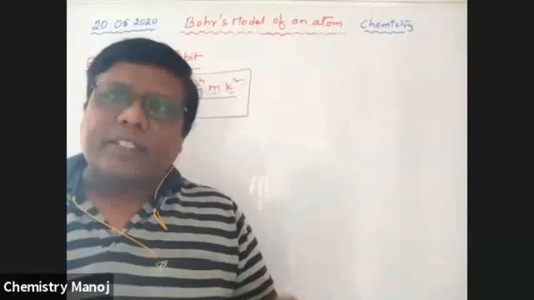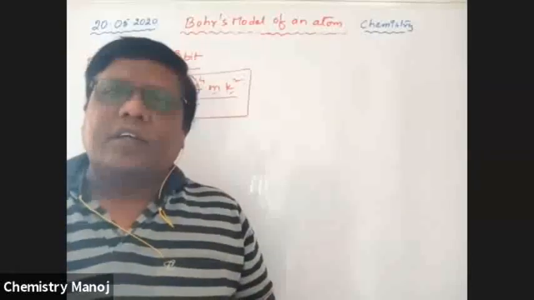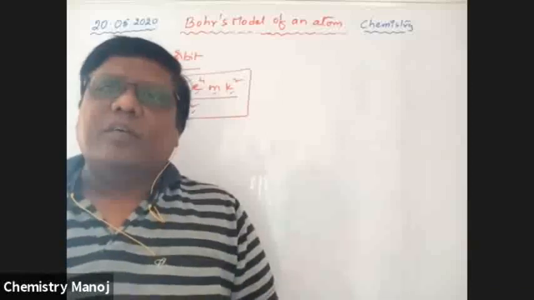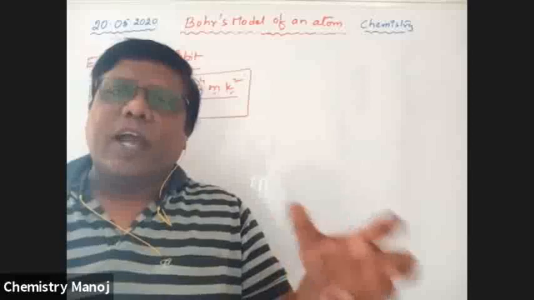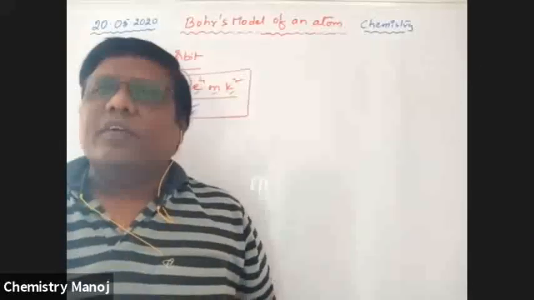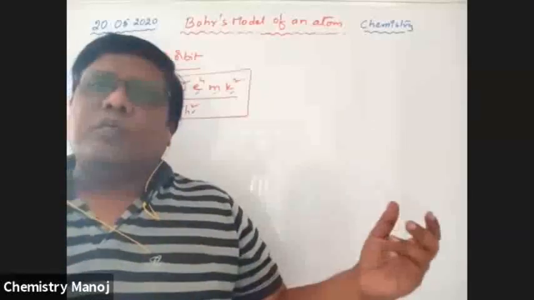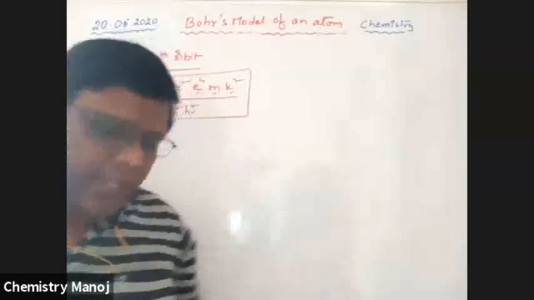Total energy is the summation of potential energy and kinetic energy. Now I am going to calculate how much is the potential energy and how much is the kinetic energy. After calculating these two values, I am going to add them, that gives total energy. So first of all, I calculate potential energy and then kinetic energy. Potential energy plus kinetic energy equals total energy, that is energy of nth orbit. So see here.